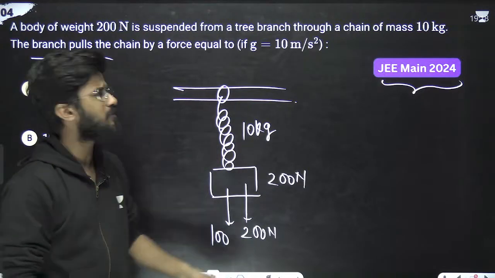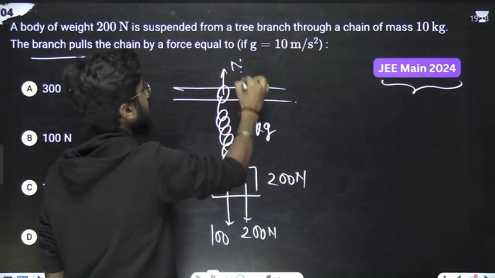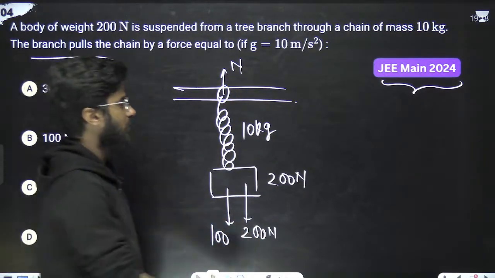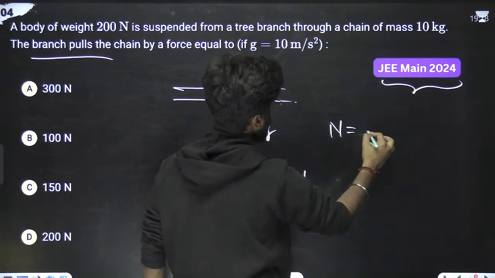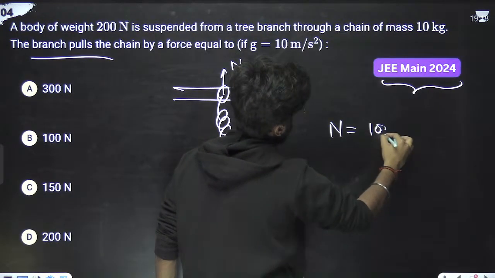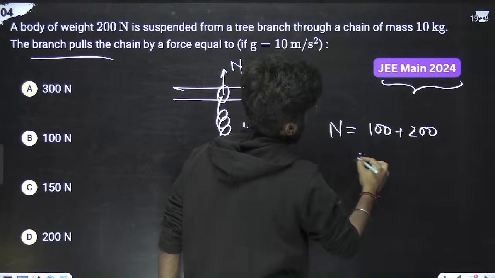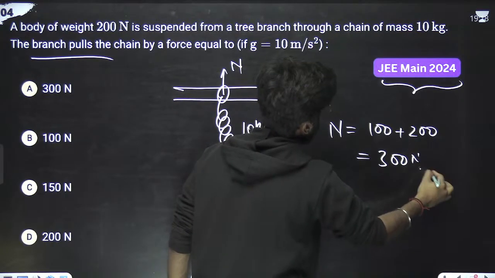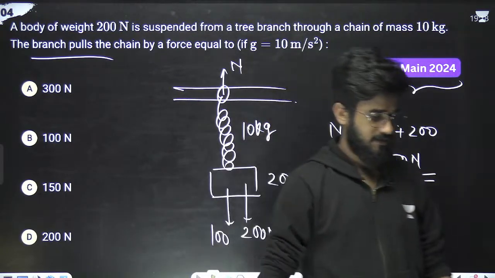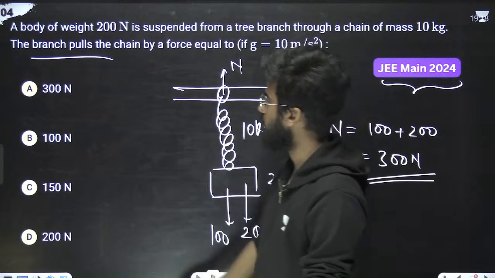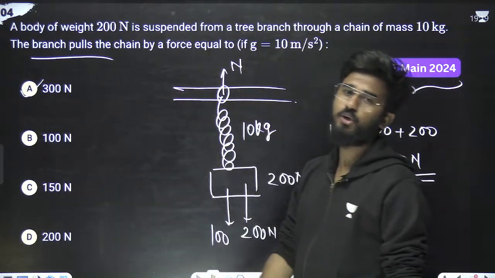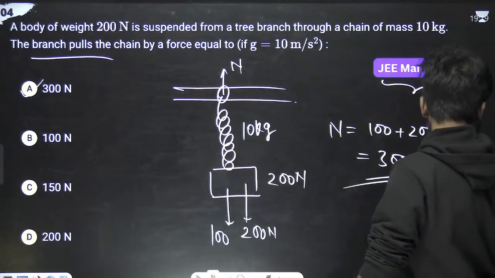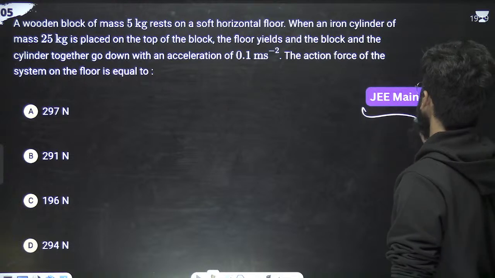So branch will simply apply this total force, means total normal force that will be applied on this particular system, equal to 100 plus 200, means 300 Newton. This is the question, this is the answer. Done. So this is the 300 Newton. Option A is correct. Okay. Let's move on to the next question from JEE 2024.